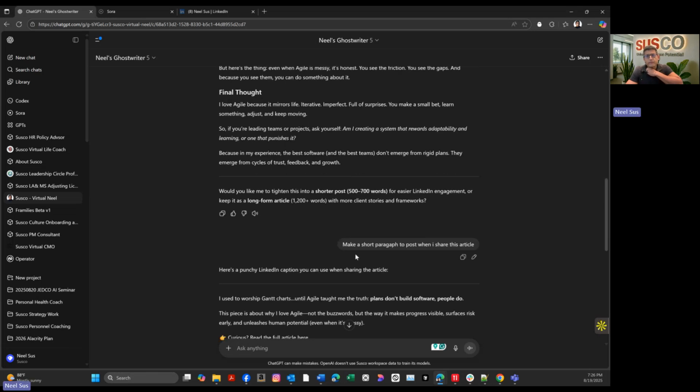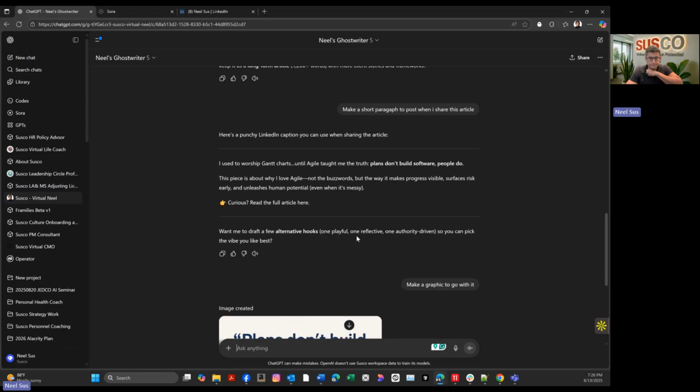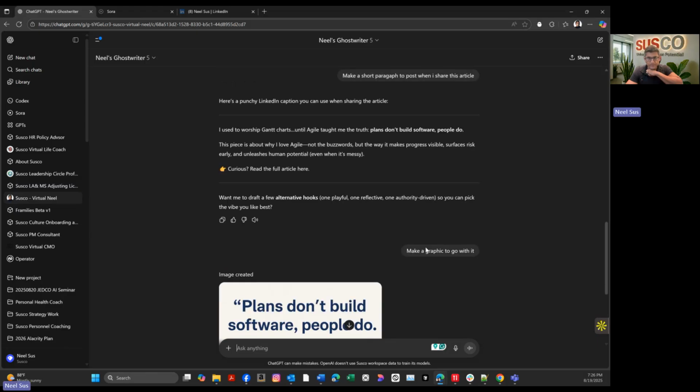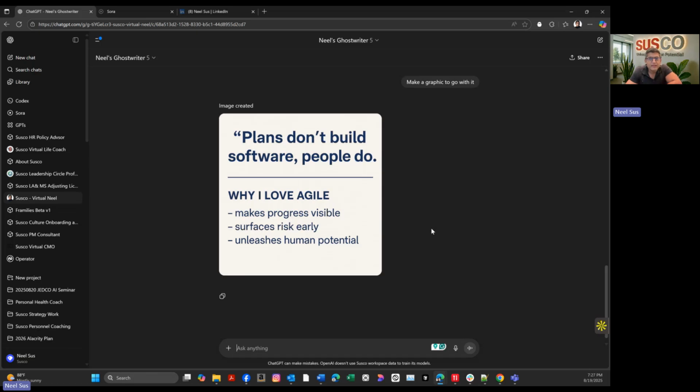And then I asked it, hey, make a short paragraph to post when I share this article. It made a punchy paragraph. And then, of course, I asked it, can you go ahead and add a graphic? I'm not super impressed by this graphic, but it'll do. So that is how you make a ghostwriter and then use a ghostwriter. And you'll actually see it in different use cases later.